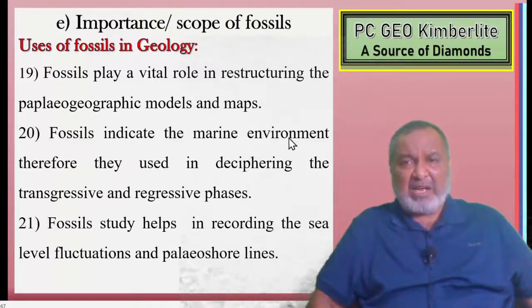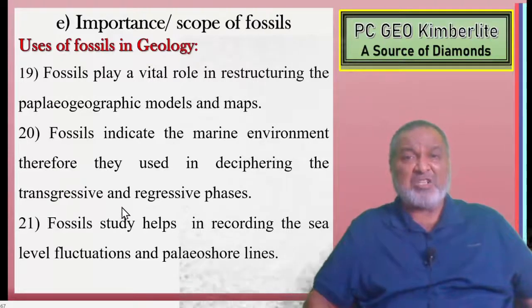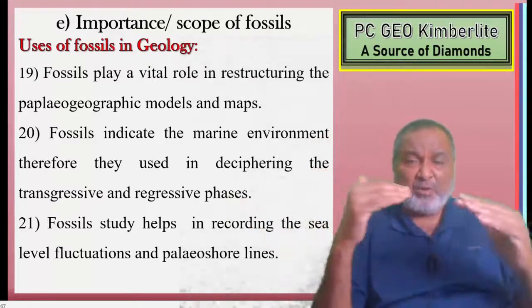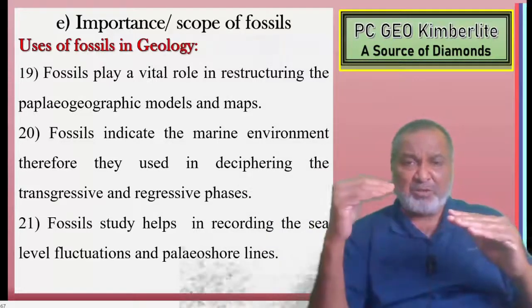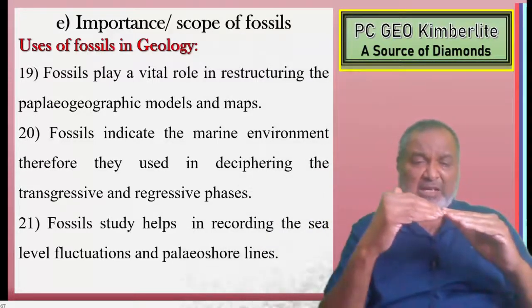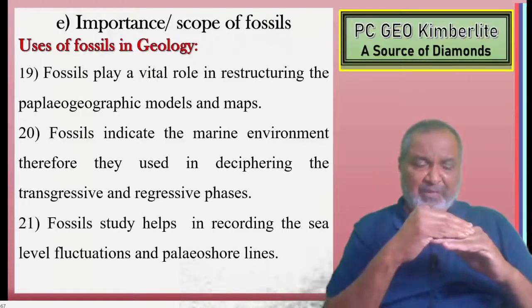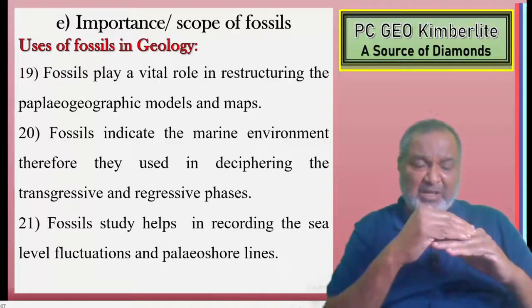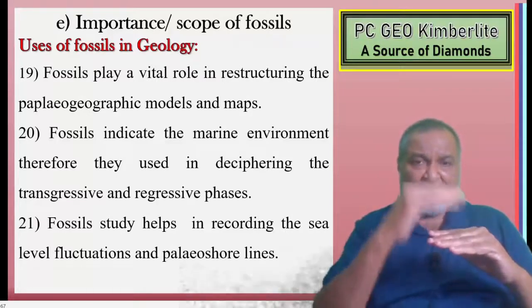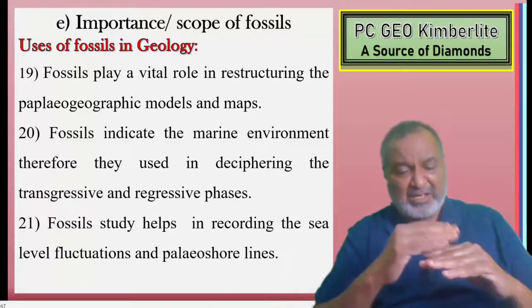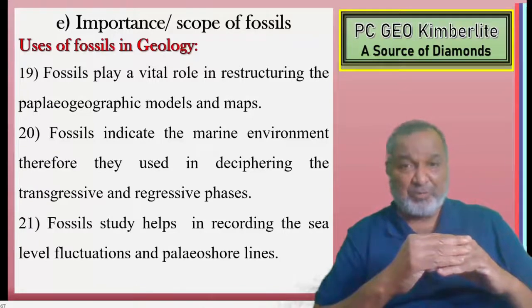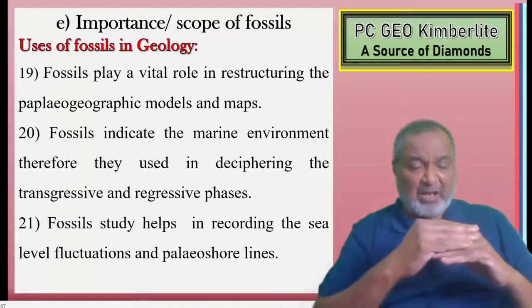Fossils indicate the marine environment, therefore they are used in deciphering the transgression and regression. What are transgression and regression? Consider continents and oceans. If the ocean temporarily encroaches, and some part of the land is covered by the water, at that time a marine deposition takes place over a continent. This is called a transgression, and that is for a shorter duration. And then there is a regression.